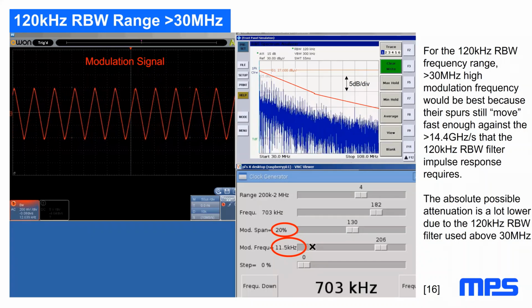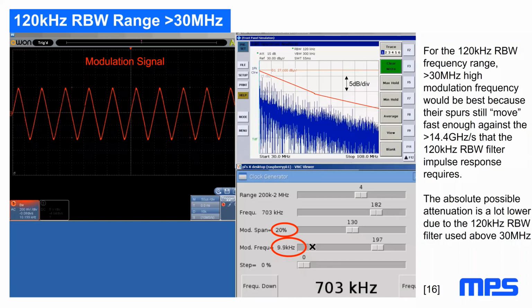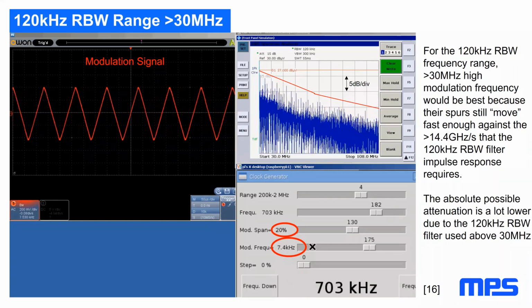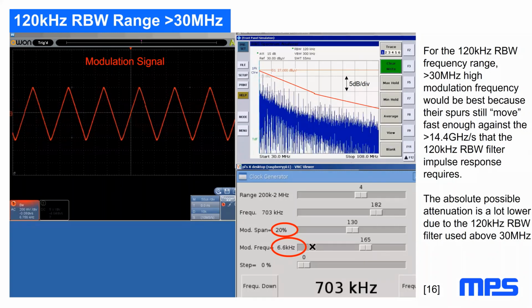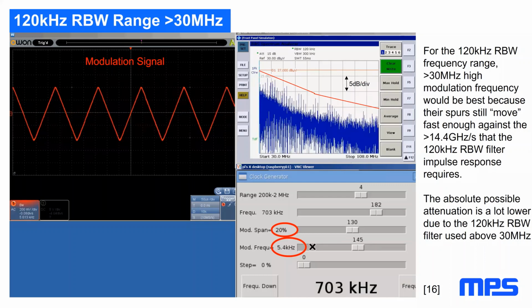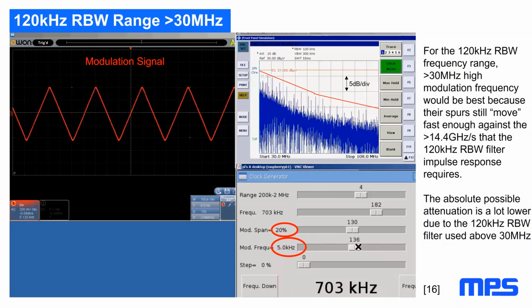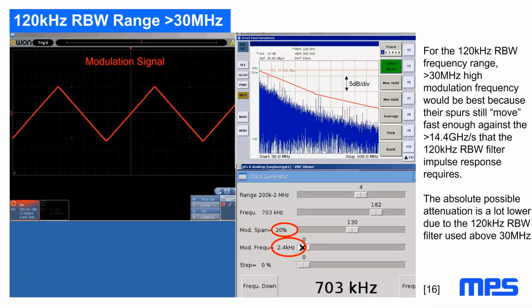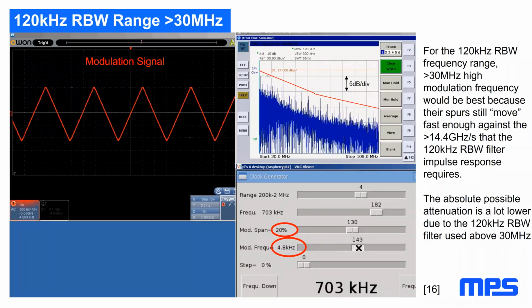So as expected, it's very hard to get a lot of attenuation as the resolution bandwidth gets wider. And we can't argue because the CISPR 16 standard sets the resolution bandwidth to 120 kilohertz in that area. And if you do very low modulation frequency, we see some spurs ticking up to the original signal.